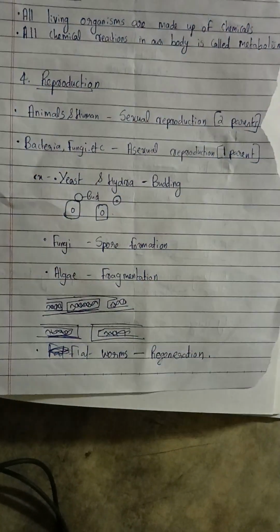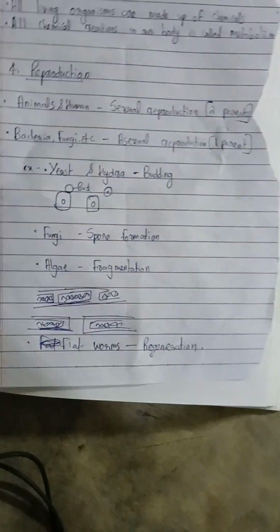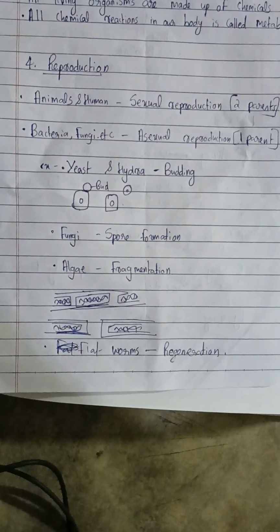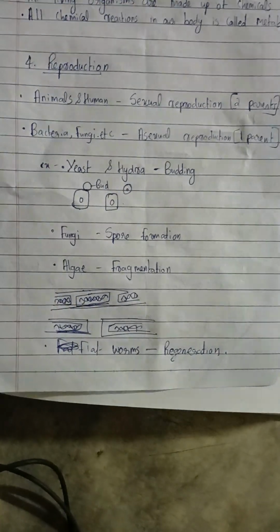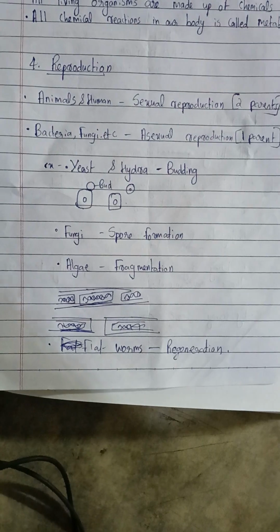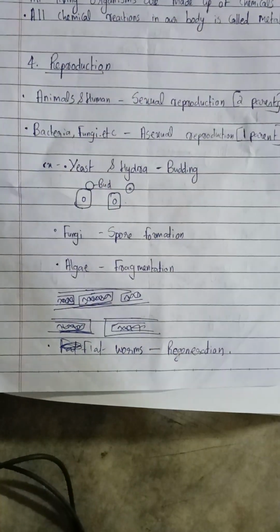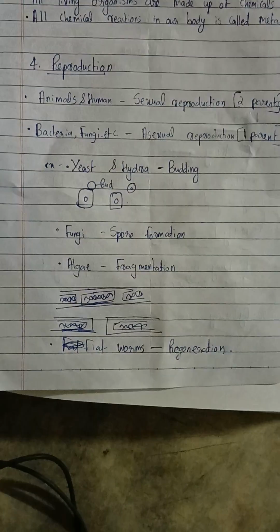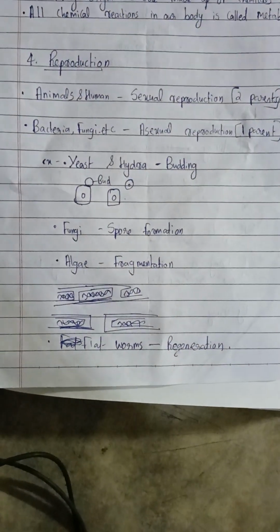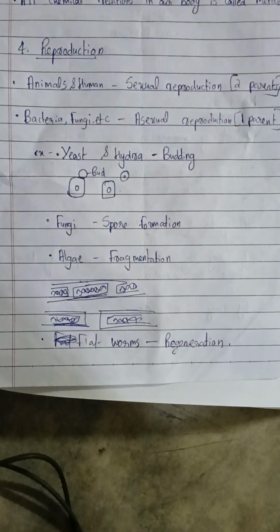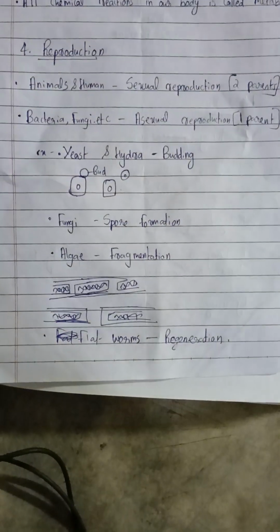These microorganisms do the asexual mode of reproduction, and also flatworms or planaria do asexual reproduction, or regeneration. In regeneration, the flatworms break or cut their body, and each part will become a new flatworm. So flatworms do regeneration.